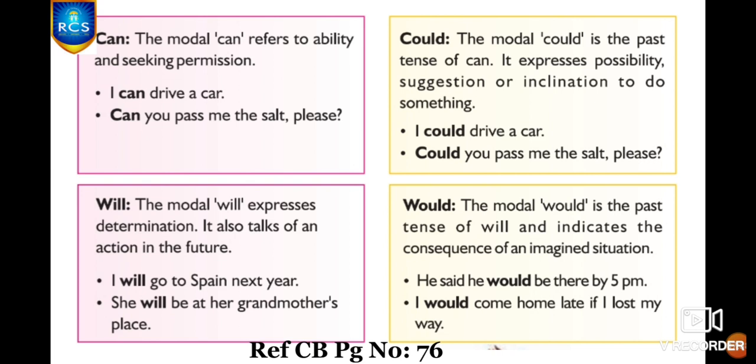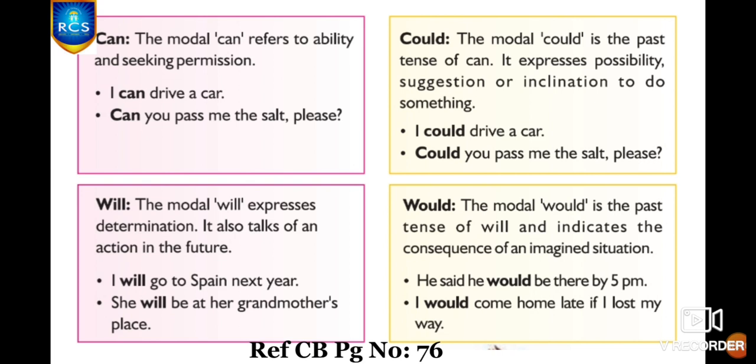It expresses possibility, suggestion or inclination to do something. Okay, possibility means it may or may not happen. Possibility is there, but you are not sure about it. Okay, suggestion, when you are giving suggestion to someone, we can use could. And inclination, that means you want to do something. If you are expressing that you want to do something, in that place you can use this could.